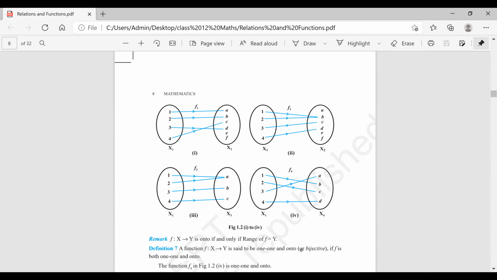It's not 1-1 or onto. Why is it not 1-1? Because 1 is mapped onto B and 2 is also mapped onto B. So it's not distinct. Okay, in other words, f of 1 is equal to f of 2. Distinct elements have the same image. Therefore, it is not 1-1. Is it onto? It is not onto because E and F are not having the pre-image.